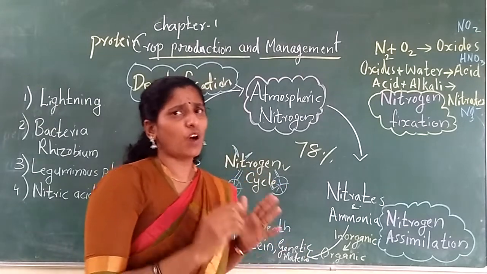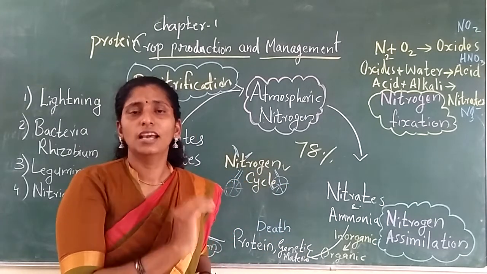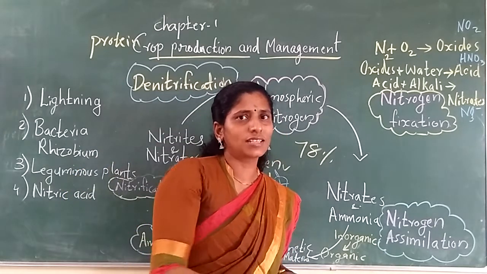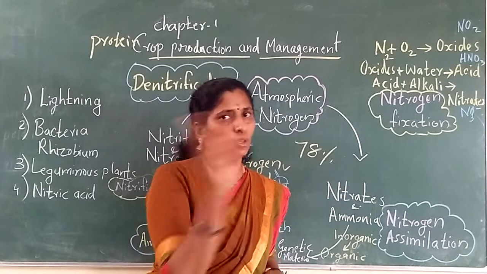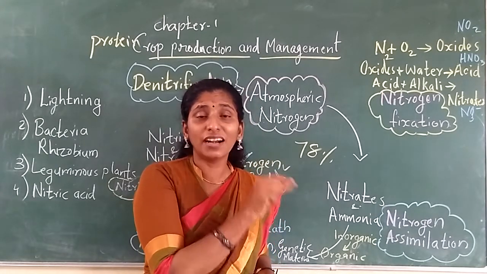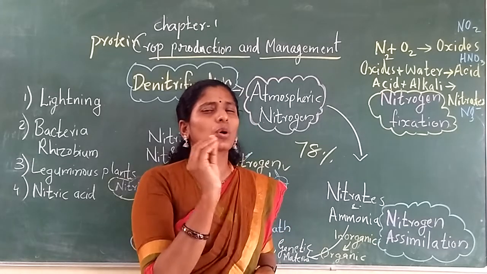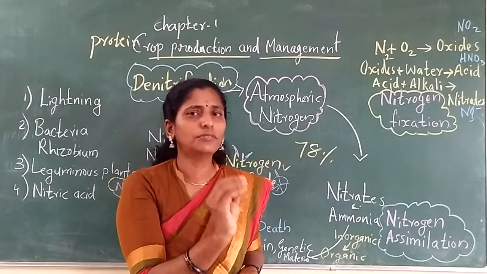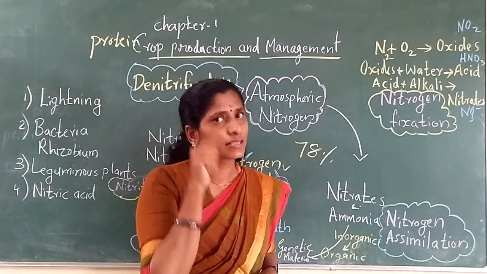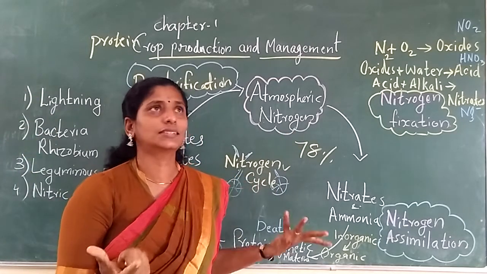So they want nitrogen in a dilute form, like small children. While you are eating food, you may try to give a small 6-month-old baby the food. Then your mother says, oh no, don't give food to that baby because it can't digest it. We want to give it in a soluble, very dilute form to the baby. Then only the baby can take the food. In the same way, the plants can't take the nitrogen from the atmosphere. They can just see it, that's all.